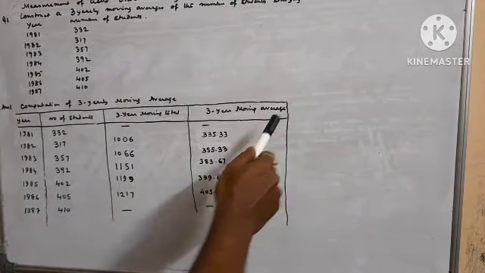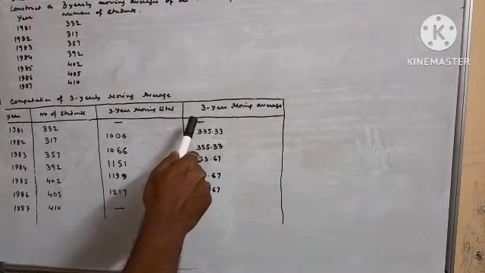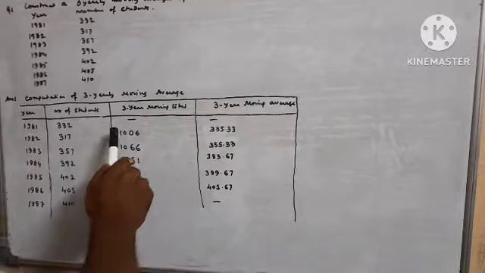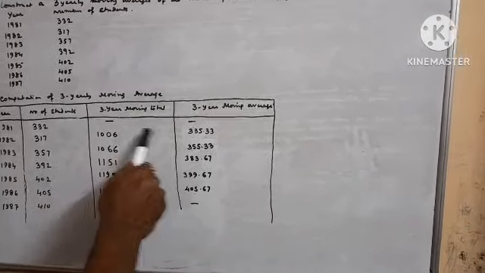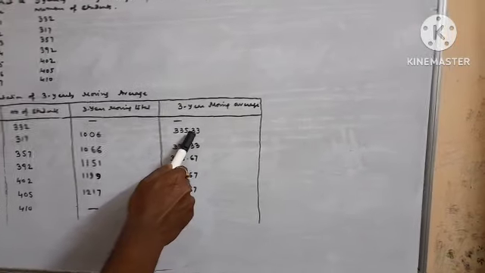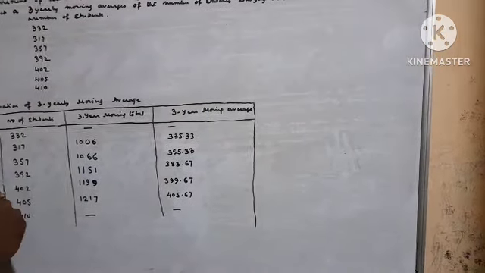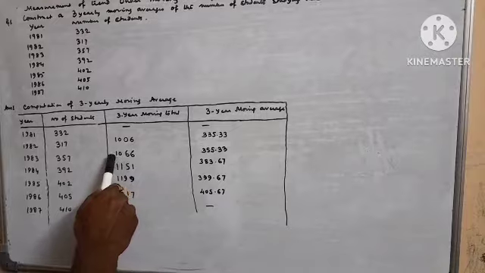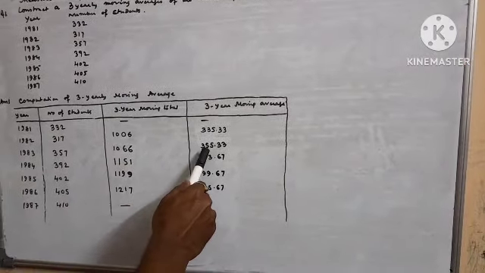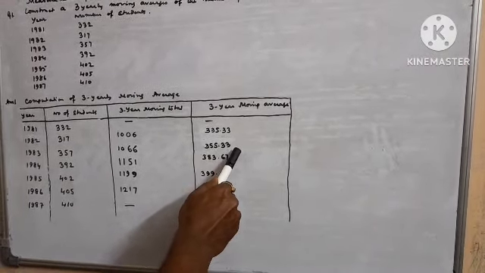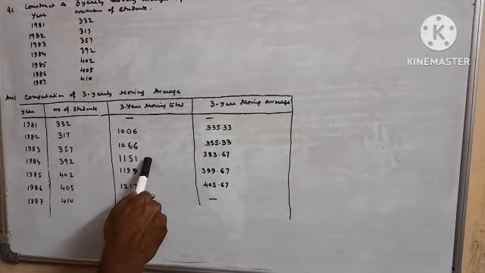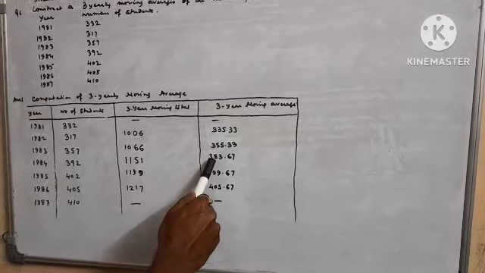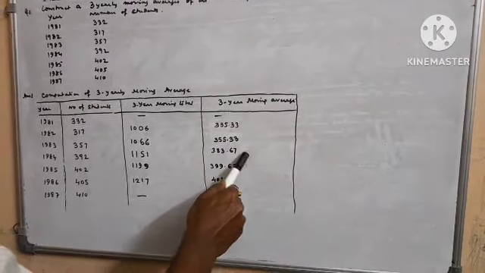Now the 3-year moving averages. In the year 1981 it will be a dash. In the year 1982, 1006 divided by 3, that is 335.33. In 1983, 1066 divided by 3, it will be 355.33. In 1984, 1151 divided by 3 equals 383.67.